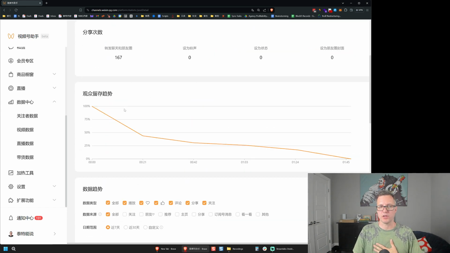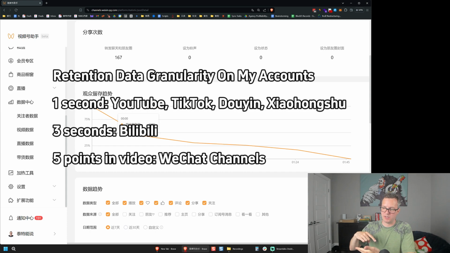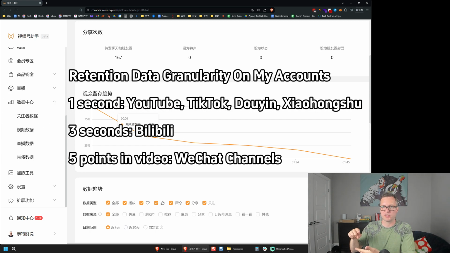On short videos on any platform, you're going to get a very quick drop off at the beginning because people are just swiping, right? And then as they swipe through the content, if they don't like the video within the first second or so, they just swipe away. They're swiping by default almost and just looking for something that catches their eye.